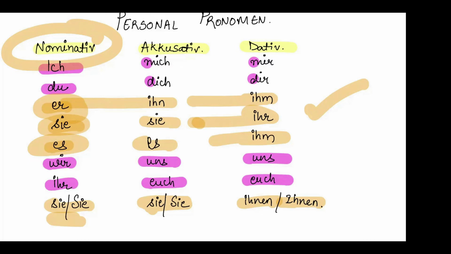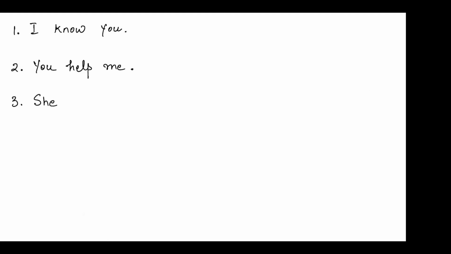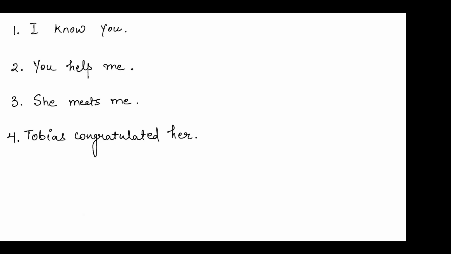Now let me explain how you have to get the difference between mich or mir. Like where do you have to write the accusative form, which is mich, dich, ihn, sie, es and so on, and where you have to write the dative form of it, which is mir, dir, ihm, ihr, and so on. Let's see some examples for that. I have written a few examples in English that I'll be writing in German now.